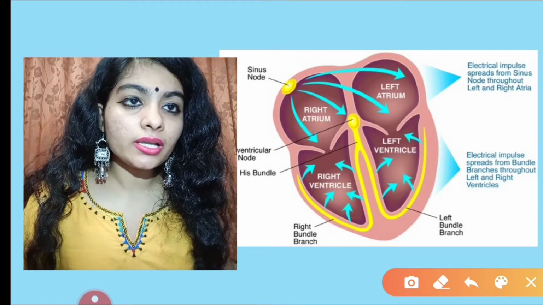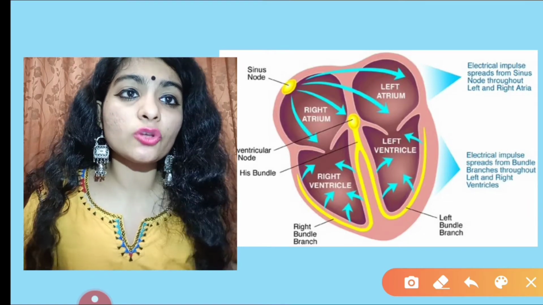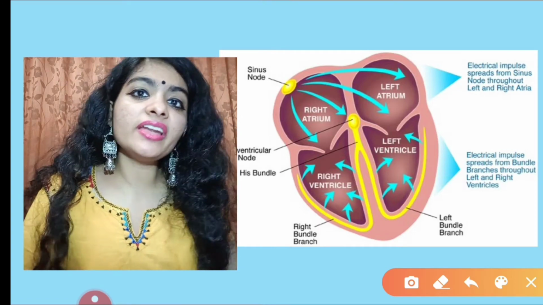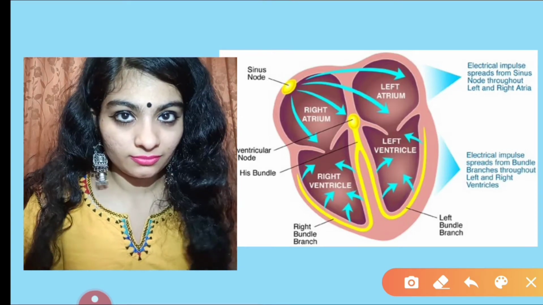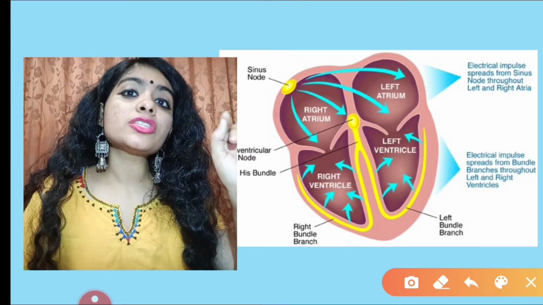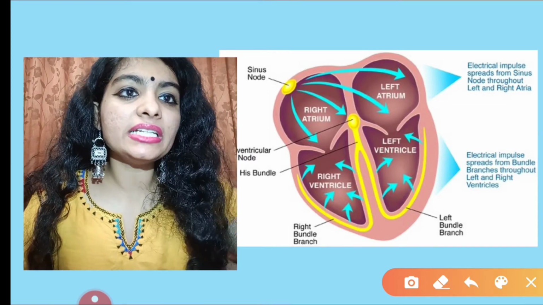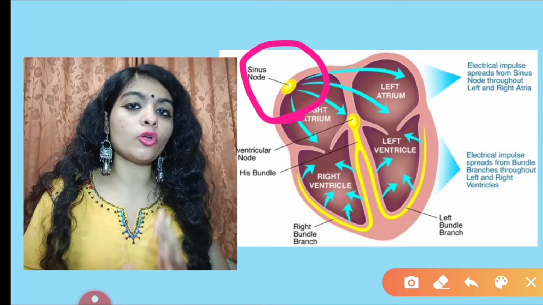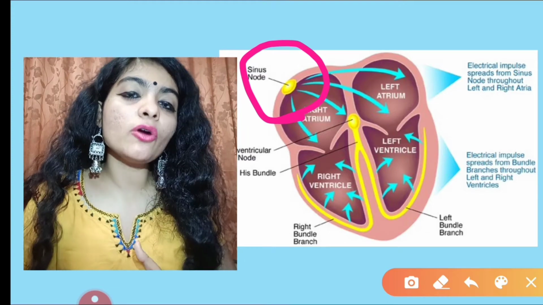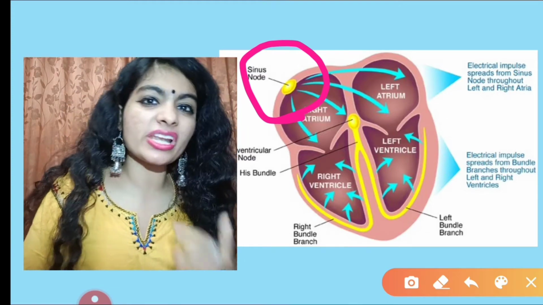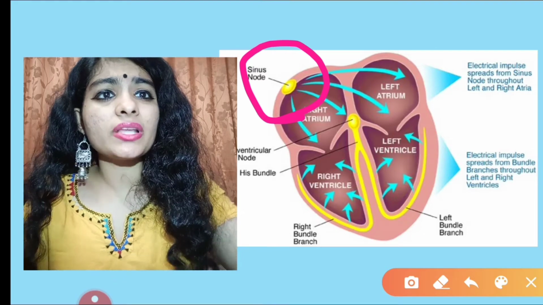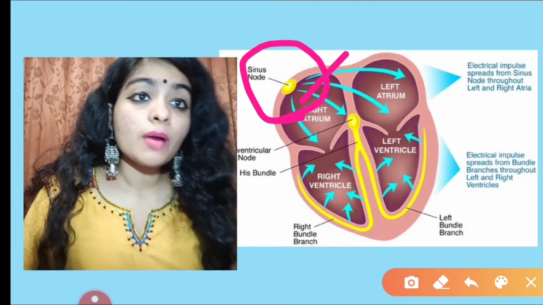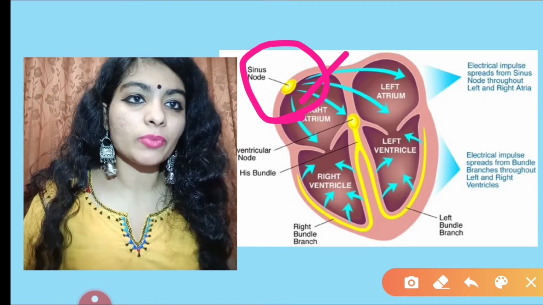Now for this electrical impulse to be generated, you need specific or special cells, right? There are special cells which generate these electrical impulses, and these special cells are present in the sinoatrial node. When I'm talking about humans, the majority of the electrical impulse generating cells are present in the sinoatrial node of the right atrium. Are we clear? Now the question is why it is called the pacemaker.